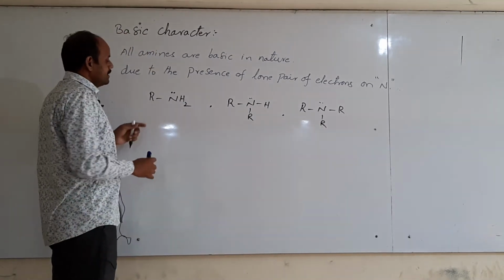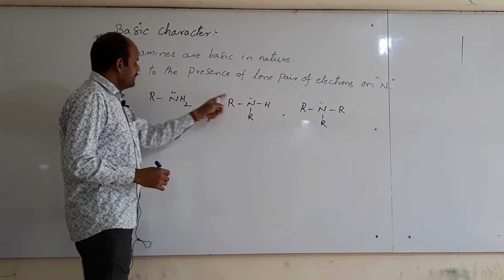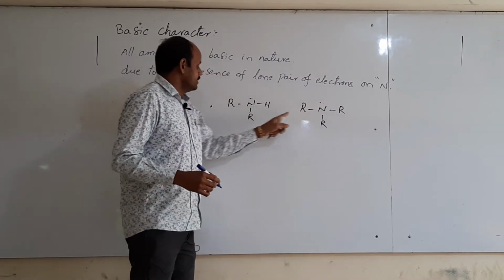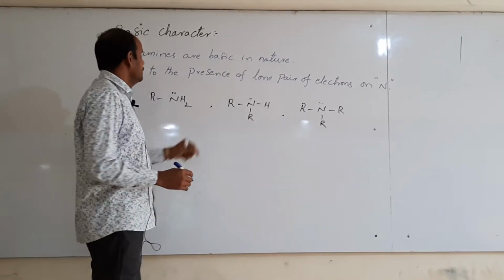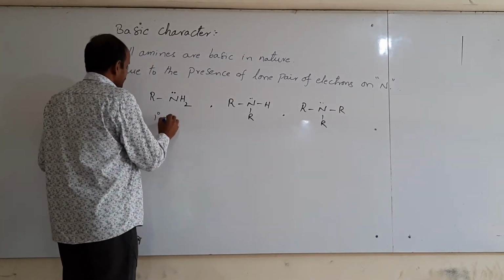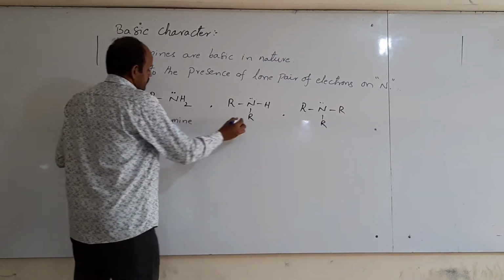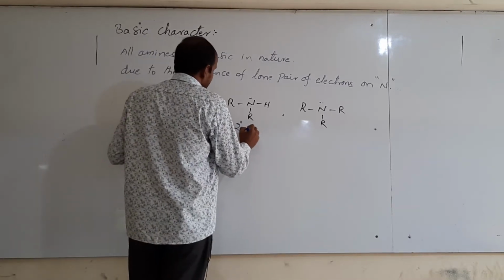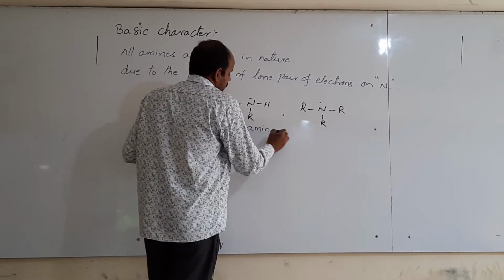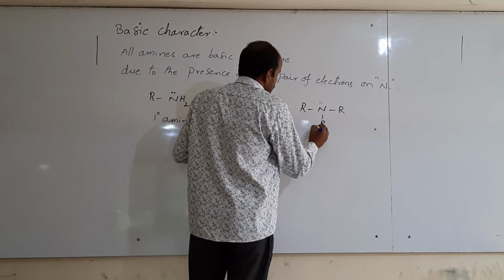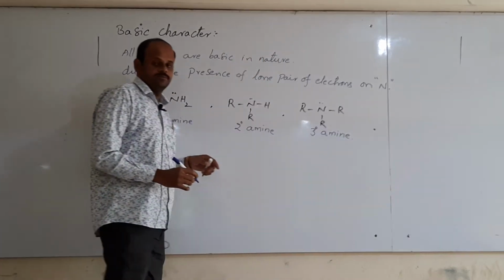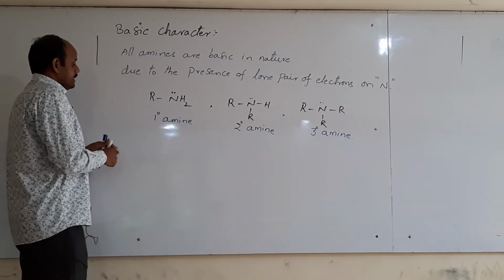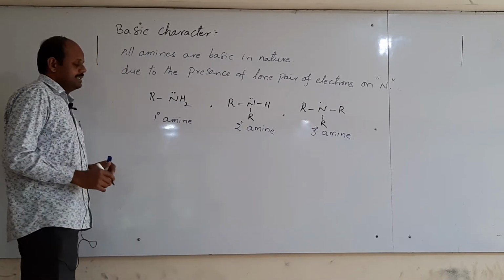Thus due to the presence of a lone pair of electrons on nitrogen, these primary, secondary and tertiary amines are considered as bases. This is the primary amine, this is the secondary amine, and this is the tertiary amine. Thus all have basic nature.